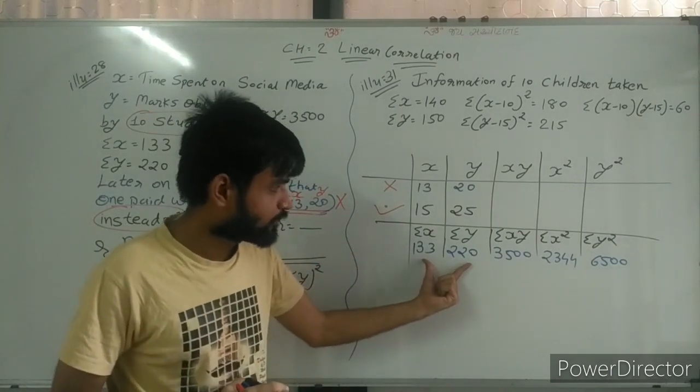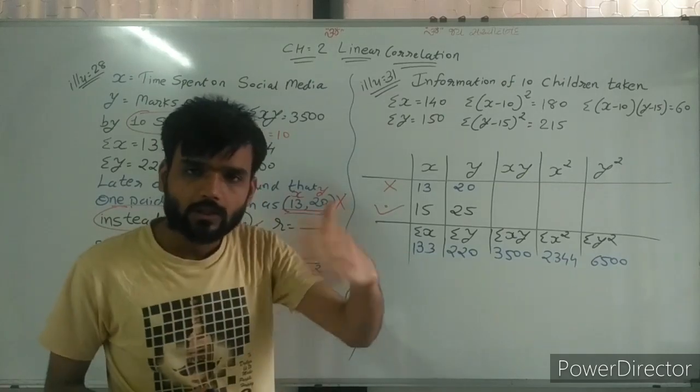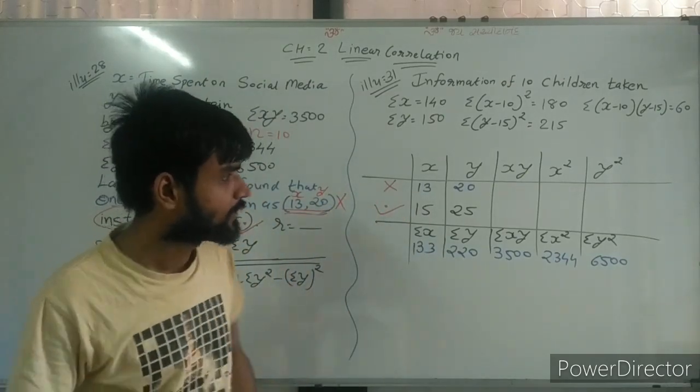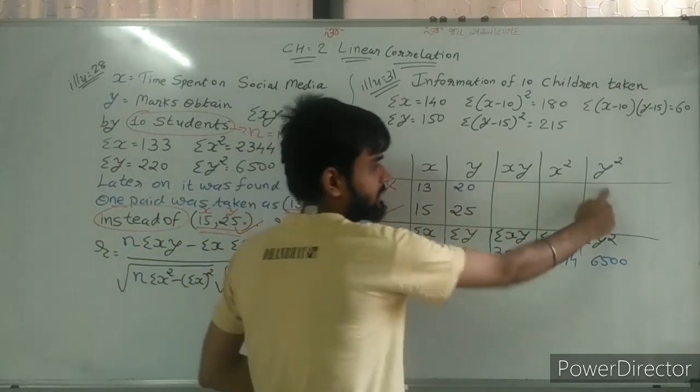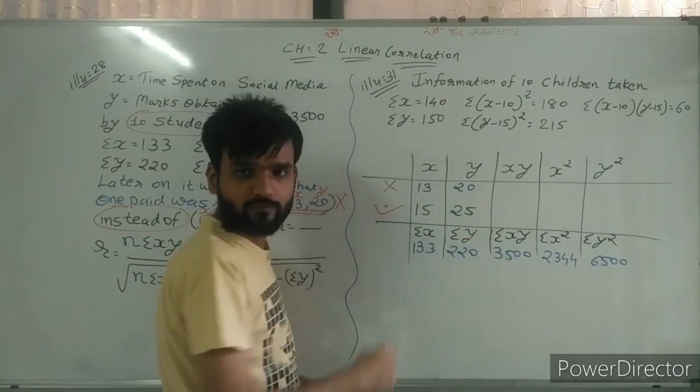Now, sir, we want to correct this also. We are taking it later. First of all, what we are doing, try to understand. We are finding these things: X, Y, sir, multiplication of X and Y.